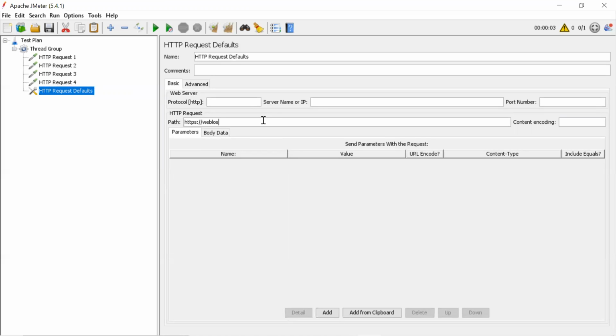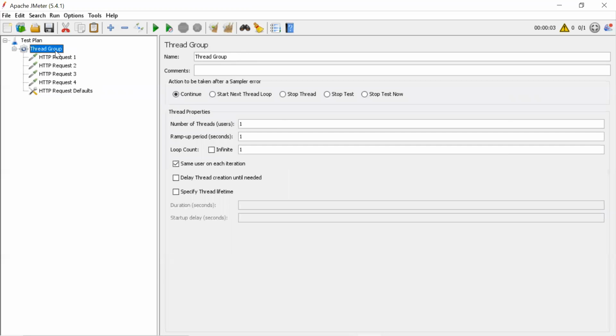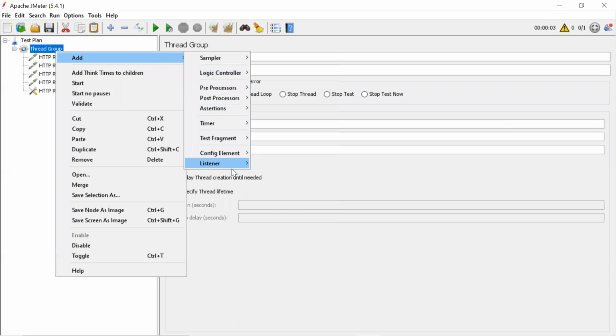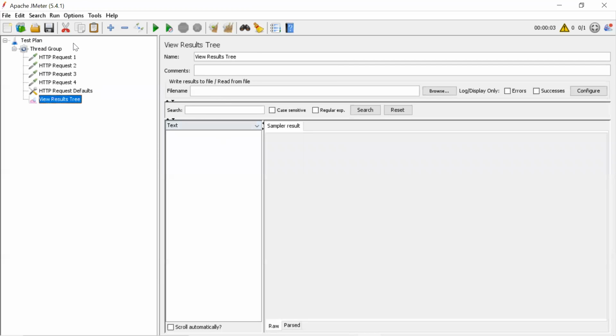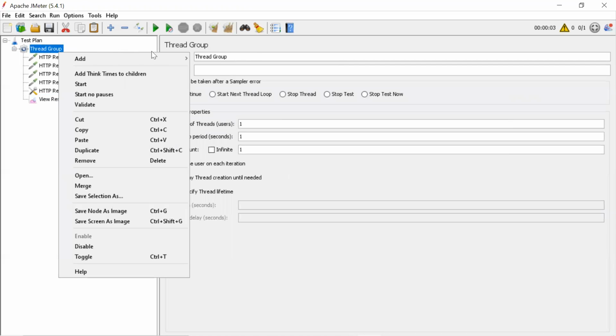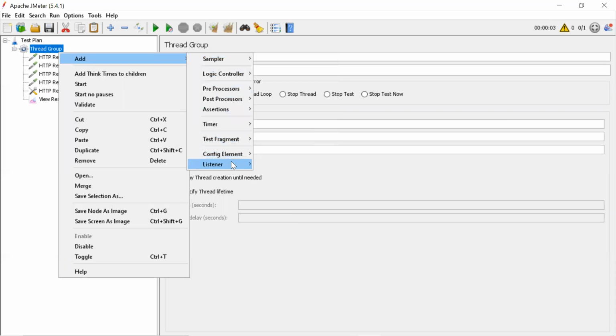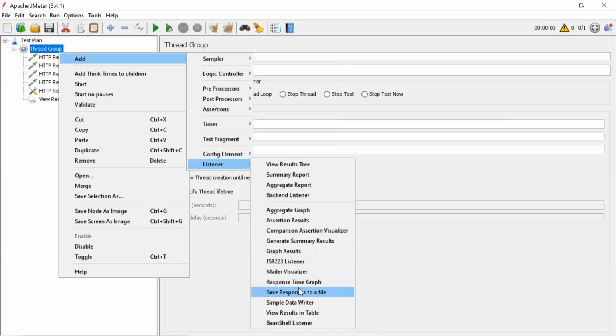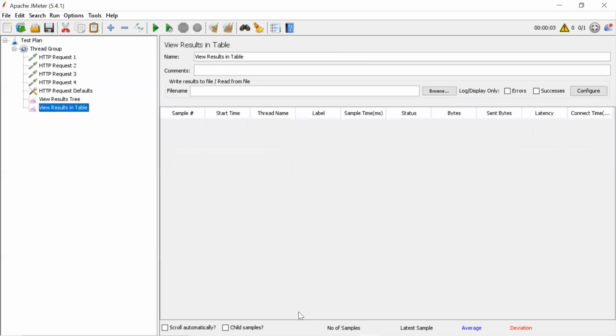So let me add a listener tree to showcase, and here we'll add the table as well to understand a better view of the time. Let me save this.